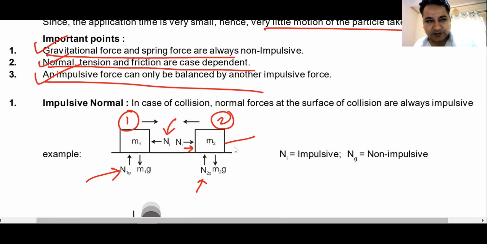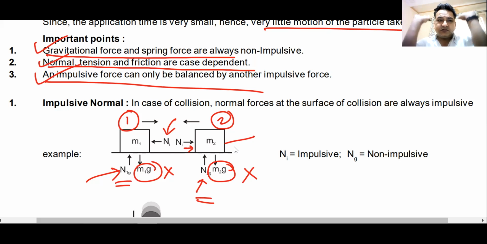Which forces are impulsive here? Gravitational force is not impulsive. So this is not impulsive. This is not impulsive. These two normal reactions are acting in the upward direction, but collision is happening in the horizontal direction. Upward direction is perpendicular to horizontal direction. It does not have any effect, and therefore these two normal reactions are not impulsive.